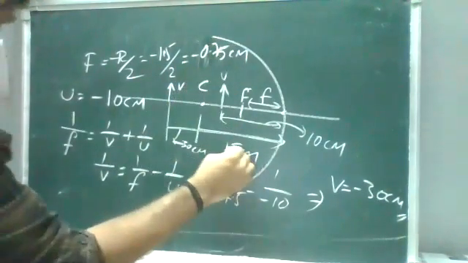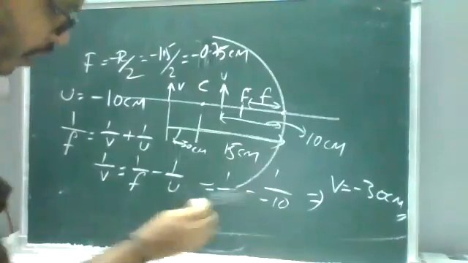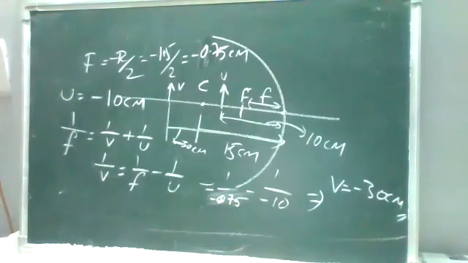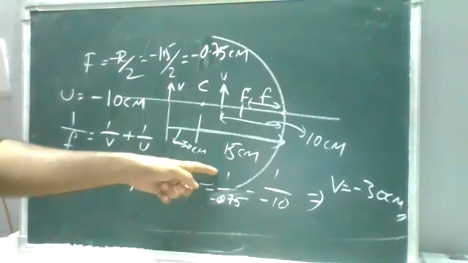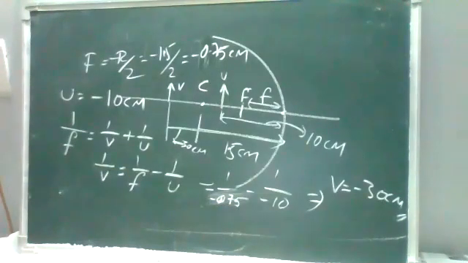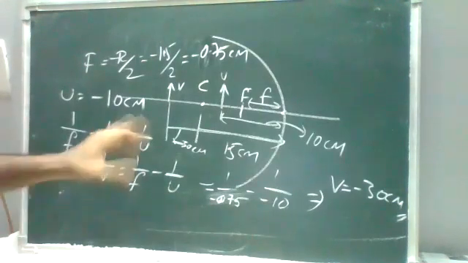0.75, sorry, 1.5 minus 0.75. Minus 0.75. Okay, minus 1 by minus 0.75, minus 1 by minus 10. So you'll get approximately v is minus 30. Okay, so now we got the v.